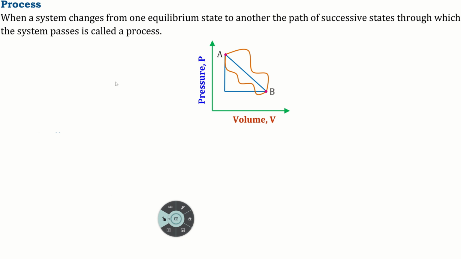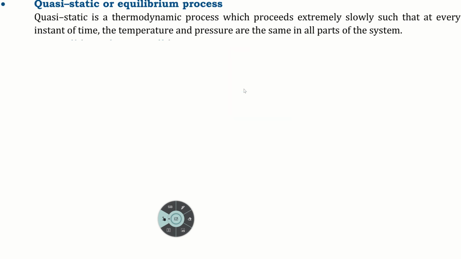So this particular gas is in this particular state A, we take it to B along this path, and we again bring it back to state A. This is a cyclic process. Non-cyclic process means if we just take it from A to B. Just note down that we can take it from A to B along different paths. These are all different processes, and we will name these processes in more detail as we move ahead in today's lecture.